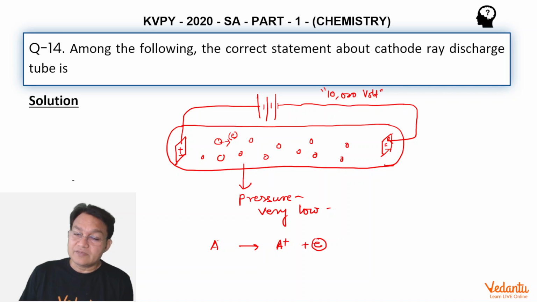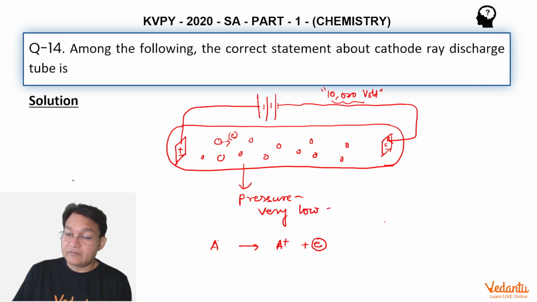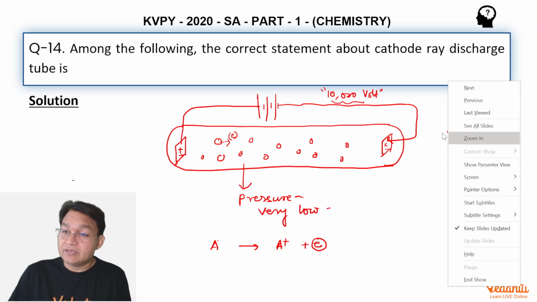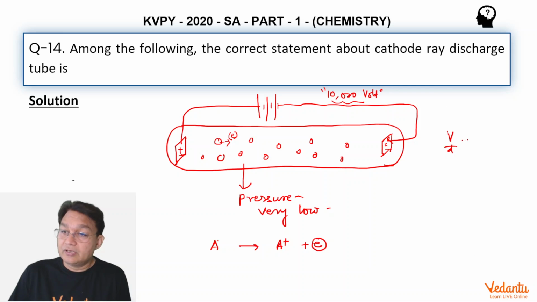So this electron which is produced will then be accelerated by this very large potential difference. As you know, it will start gaining kinetic energy because the very strong voltage will create a very strong electric field. And we know that in these situations V by d is equal to E. That means electric field strength is directly proportional to the voltage and inversely proportional to the distance between these two electrodes. So the electric field will be very large, and the force acting on this electron will be very large. Due to this, the electron will be accelerated.